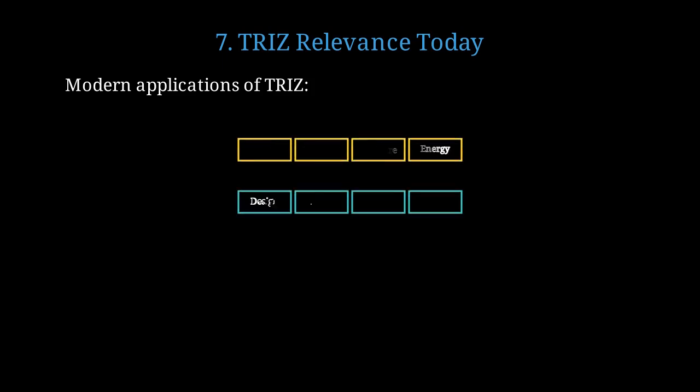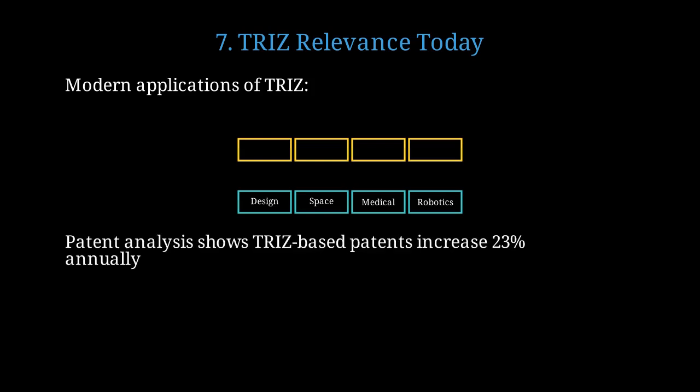Let's examine the evidence. TRIZ is actively used today in multiple industries, from automotive to software development. Companies like Samsung, Boeing, NASA, and Intel actively use TRIZ for innovation, demonstrating its continued practical value. Analysis of patent databases shows that citations to TRIZ-based patents have increased 23% annually over the past decade. The number of TRIZ-related patents follows exponential growth. N(t) = N0 × e^(0.23t), indicating increasing adoption.